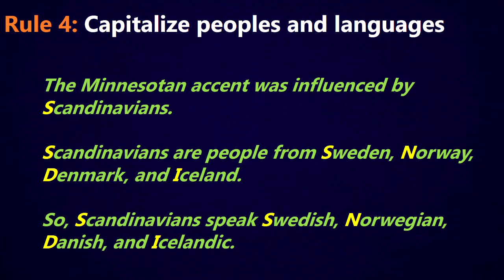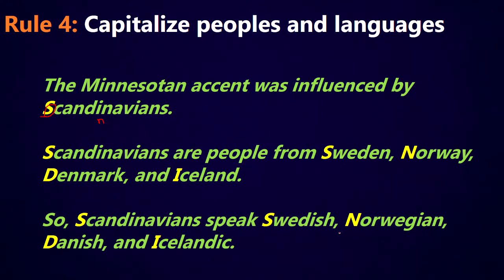For example, the Minnesotan accent was influenced by Scandinavians. So Scandinavians here is being used as a noun, but it's specific, so we're capitalizing the S. Scandinavians are people from Sweden, Norway, Denmark, and Iceland. So Sweden, Norway, Denmark, and Iceland are the names of countries, so we capitalize each of them. So Scandinavians speak Swedish, Norwegian, Danish, and Icelandic.